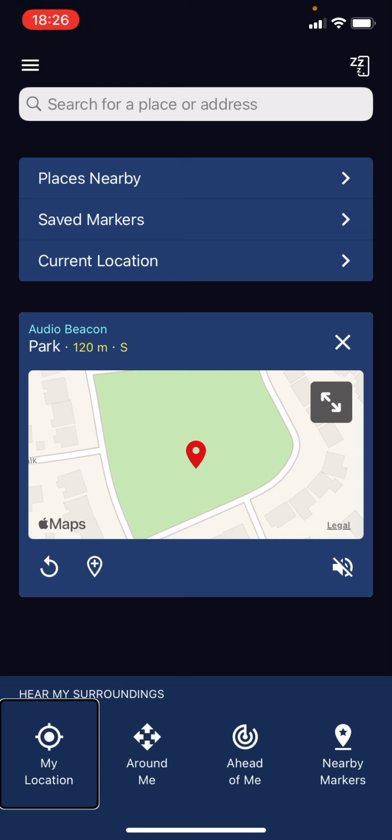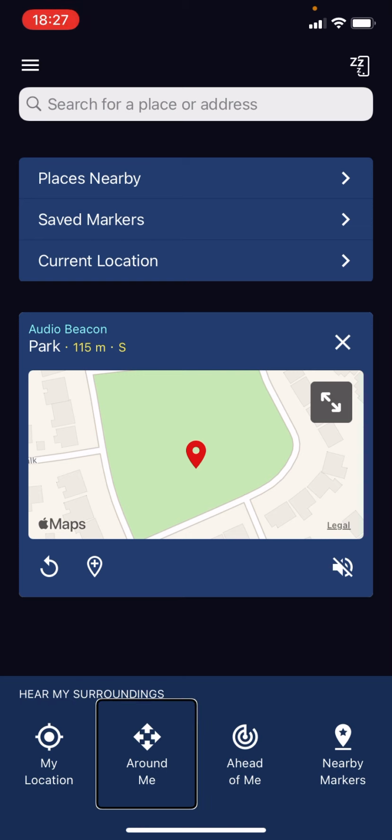So let's do that. My location. Facing northwest. Nearest road, Little Pace Cot, is 25 meters ahead to the right. Near Little Pace Cot is 5 meters ahead to the left. And as it was actually telling me this, I was able to hear it from the right headphone and from the left headphone separately.